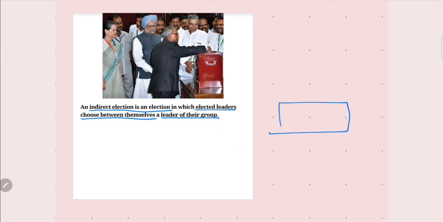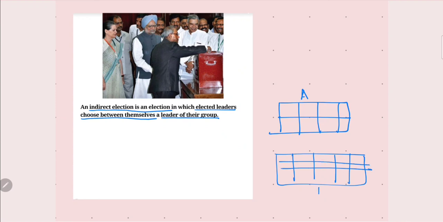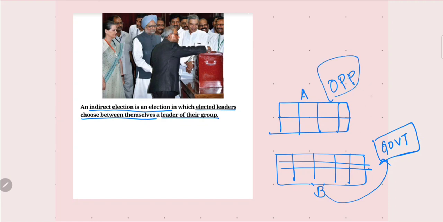If the government is already formed, say party B has formed the government and party A is the opposition, both parties have their own members, and then they need to choose the president, so they need to cast the vote. With the process of indirect election, the person can be chosen.